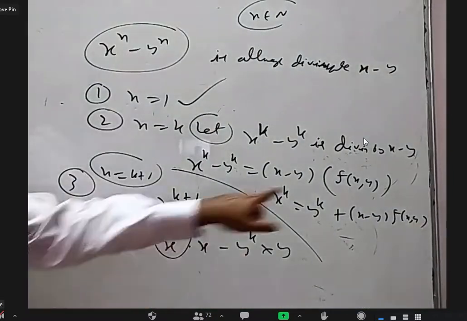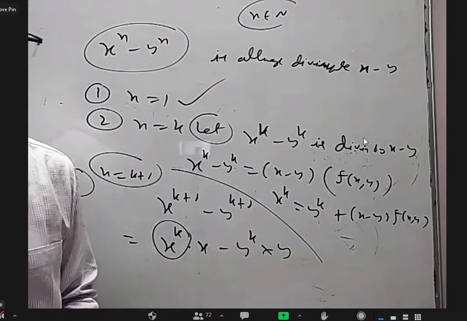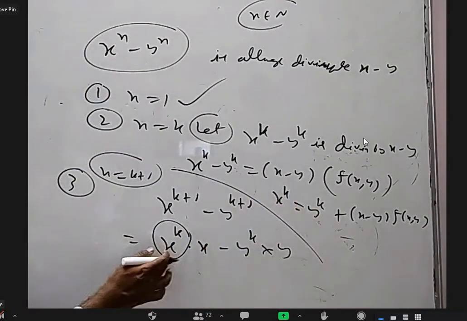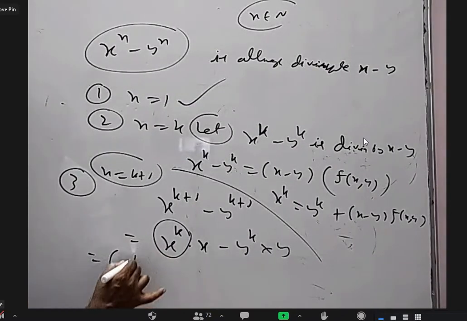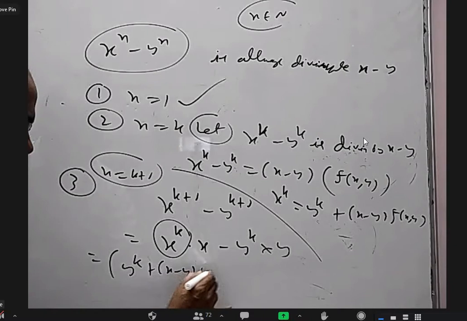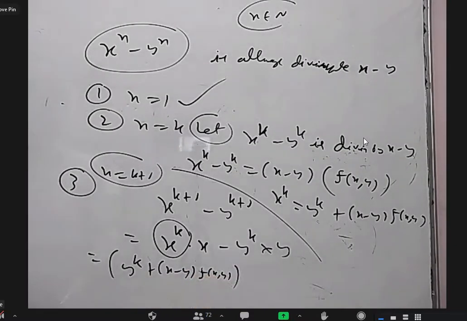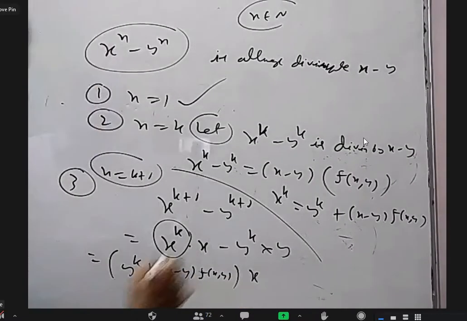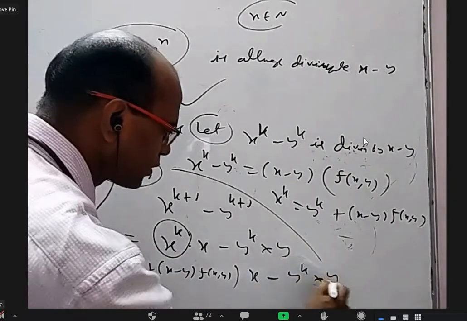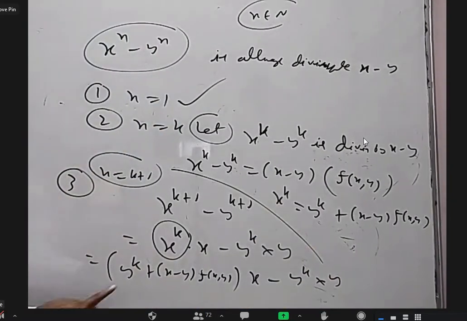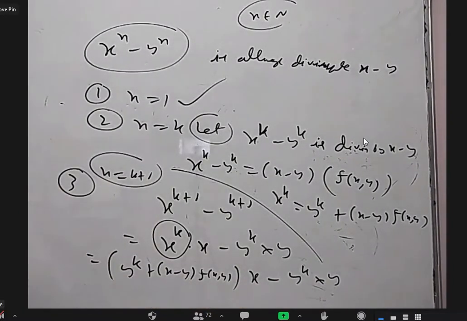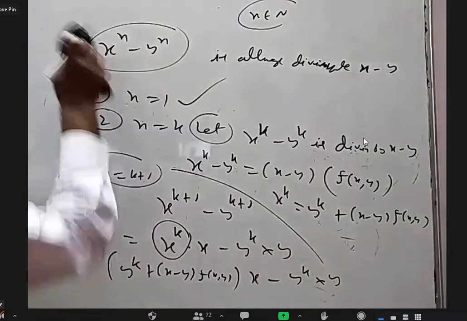I want to replace x power k with this, like in the previous question, 49 power n or 4 power 2k plus 1, I replaced like that. So when I replace x power k, I'll get y power k plus x minus y into f of x comma y, into x, minus y power k into y. Now take this into this separately, this into this separately. Let us see what will happen. I'll try to write on the top.